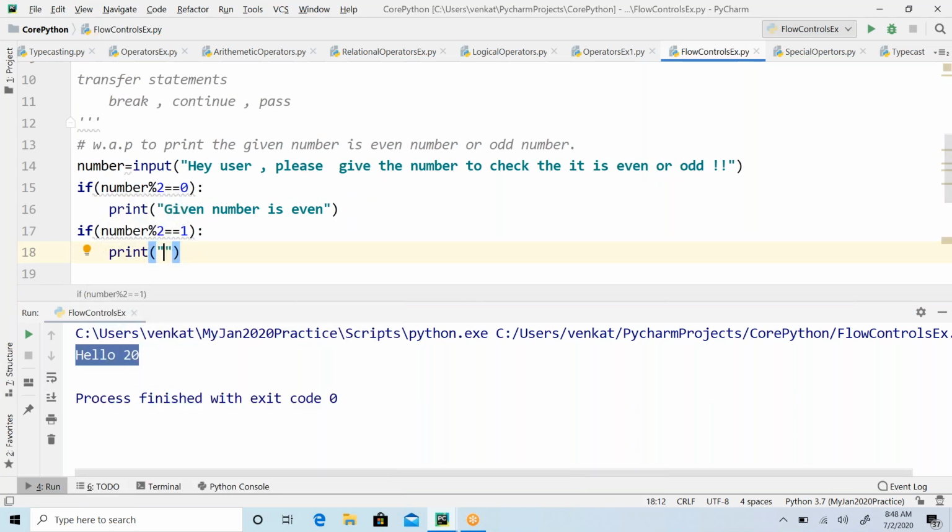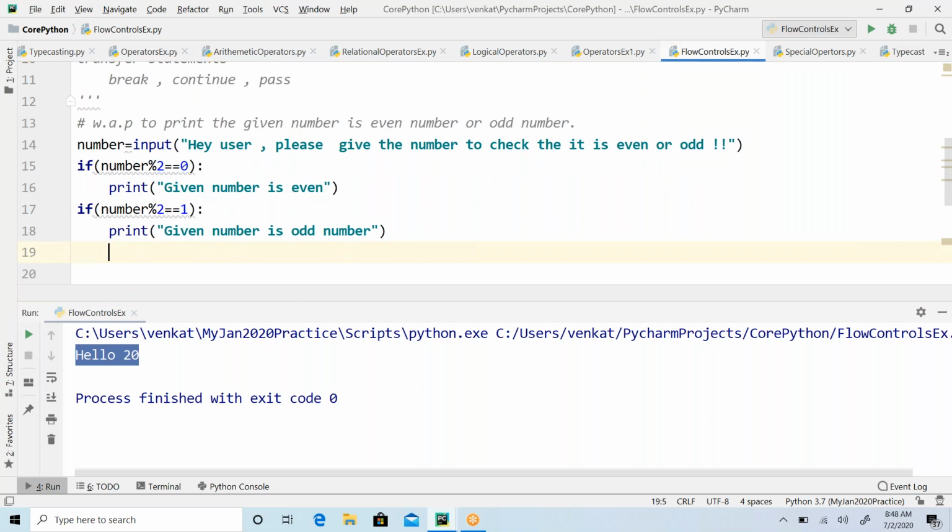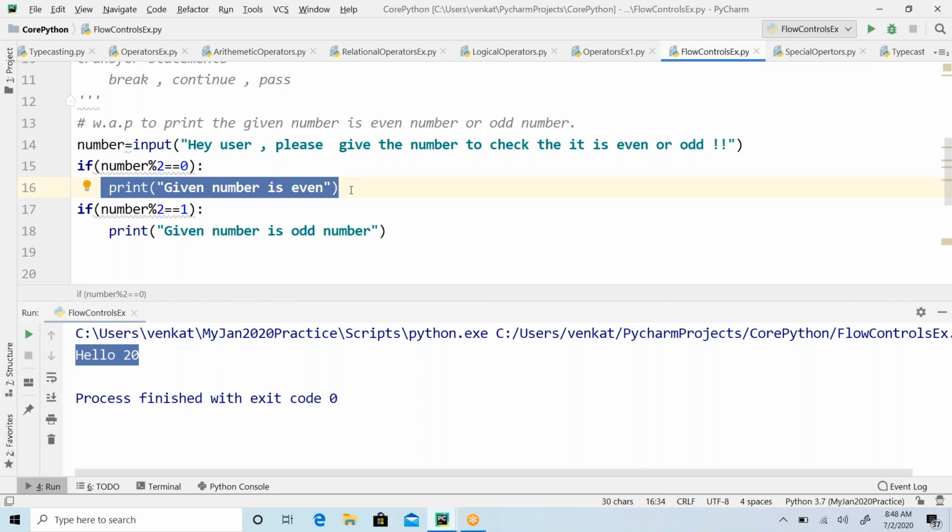Okay, this is odd number. Given number is odd number. Correct? So this is a straightforward printing statement, nothing to explain.